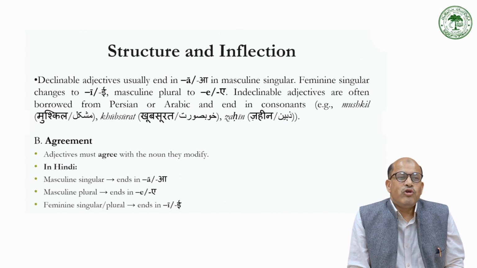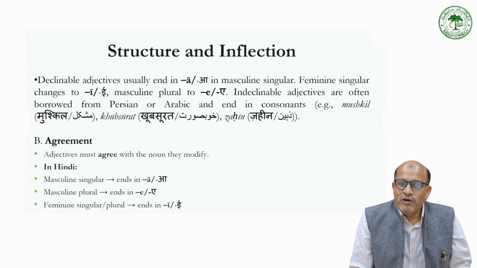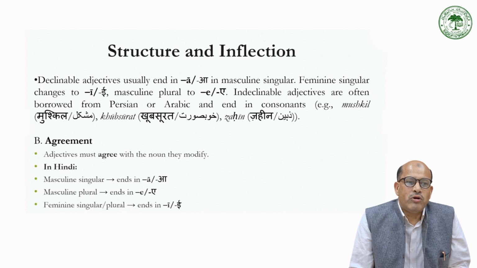Now, if you look at this inflection, declinable or marked adjectives usually end in a in masculine singular. Feminine singular changes to i, masculine plural to e. Indeclinable adjectives are often borrowed from Persian or Arabic and end in consonants. For example, mushkil, khubsurat, or zahin. So how it is written you can see.